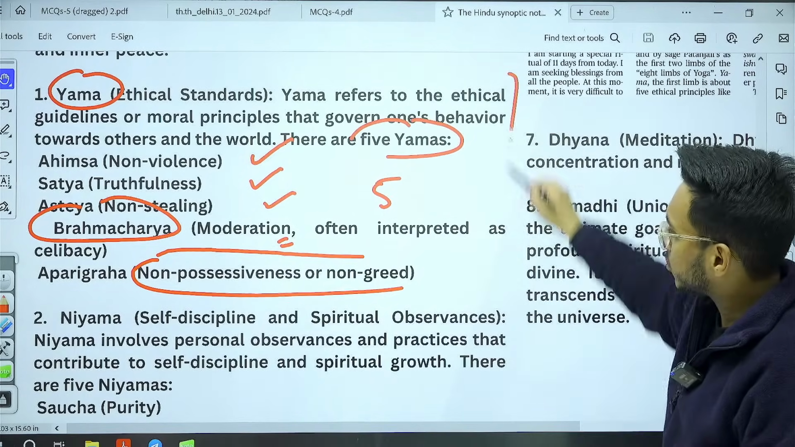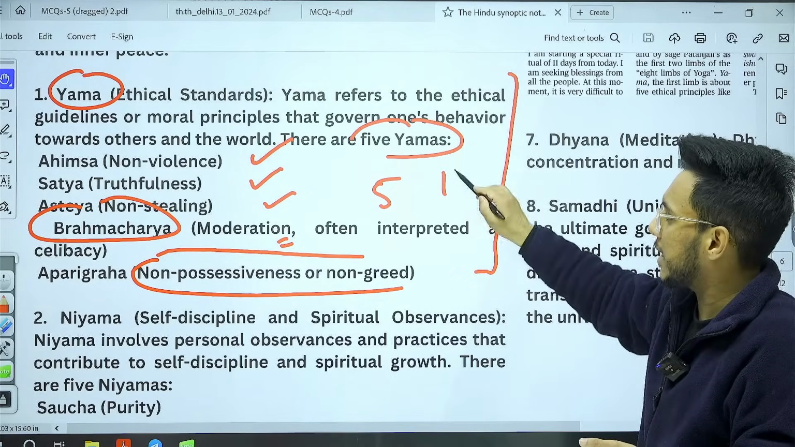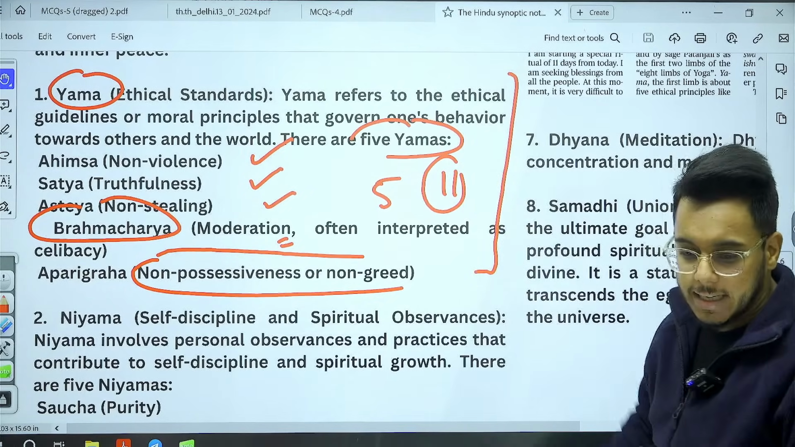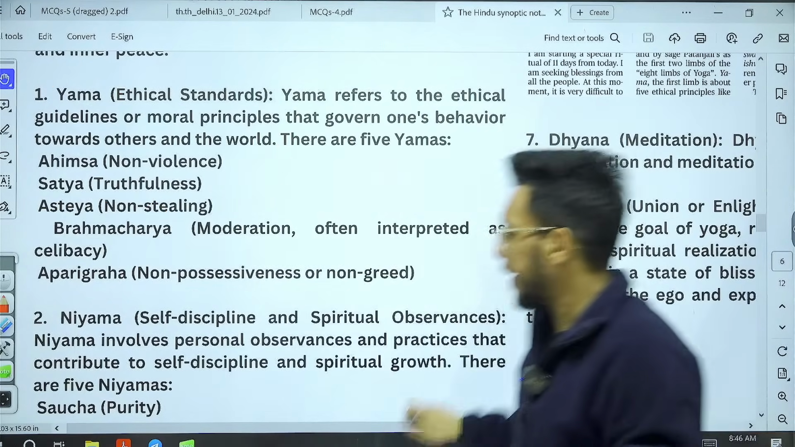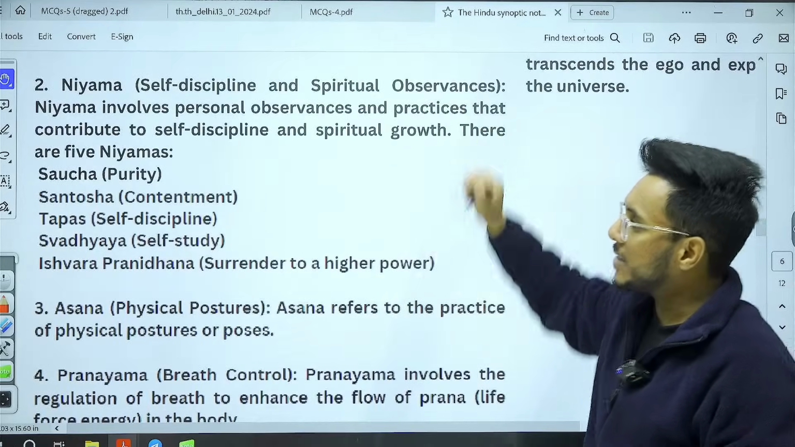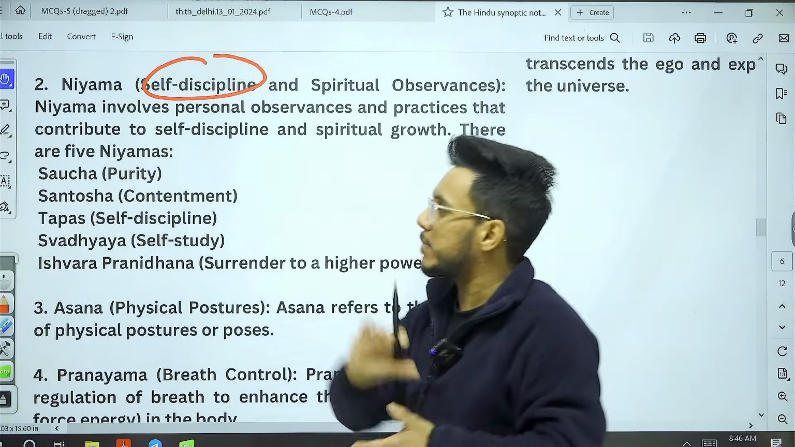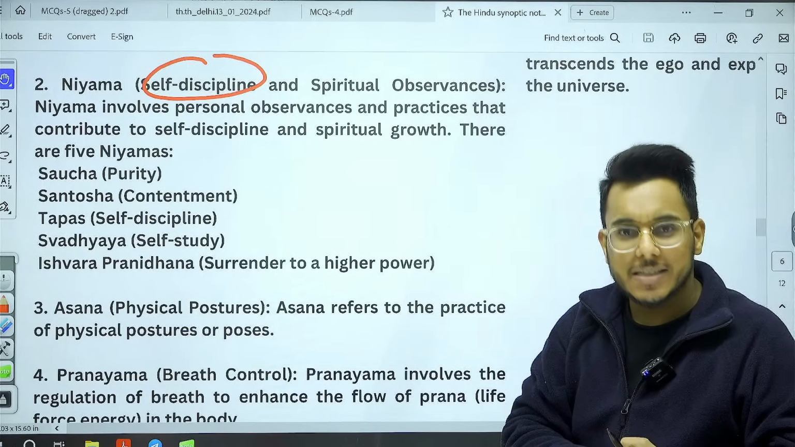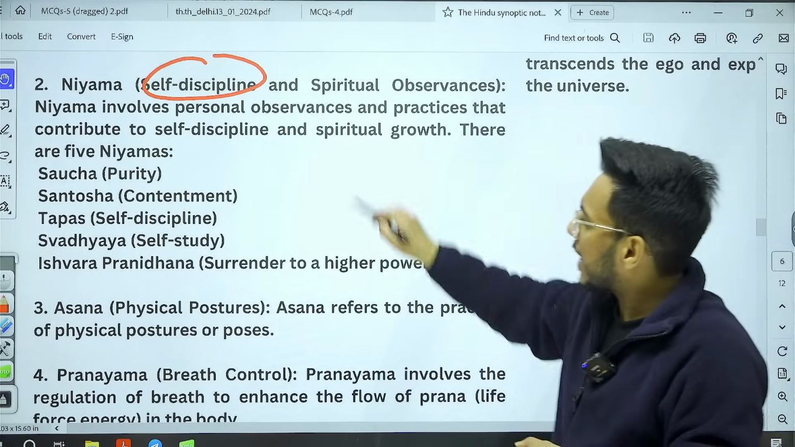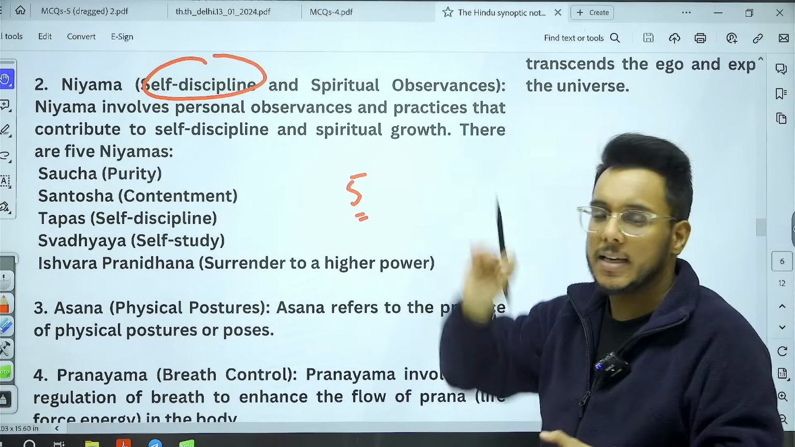So, Prime Minister is going to follow them for next 11 days. Yam, and second, he is going to follow niyam. Now, what is niyam? Niyam is to follow self-discipline. Now, what is there in this self-discipline? Again, there are 5 constituents in the niyam.